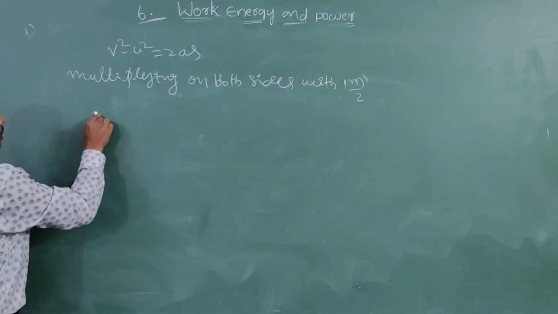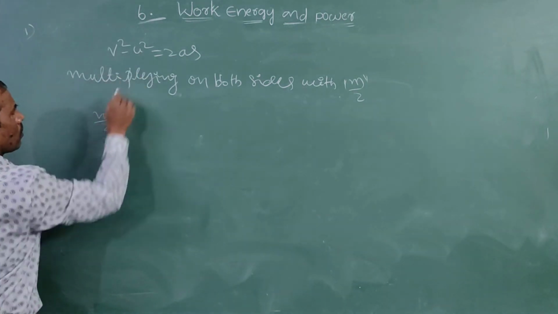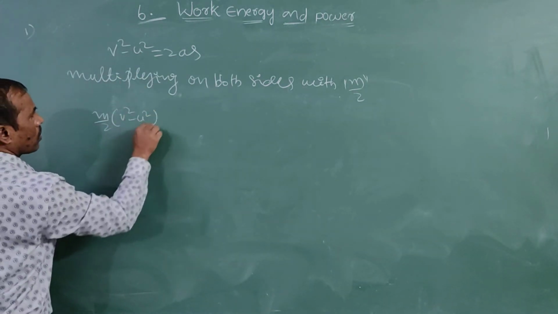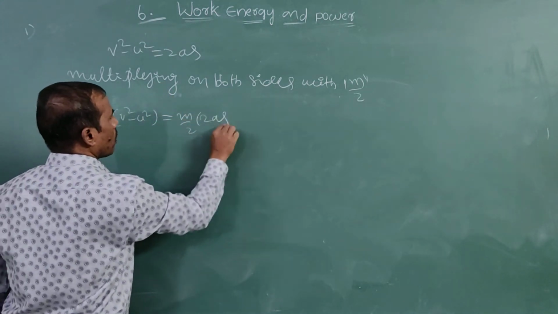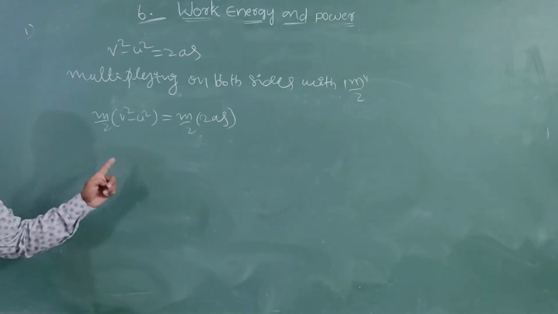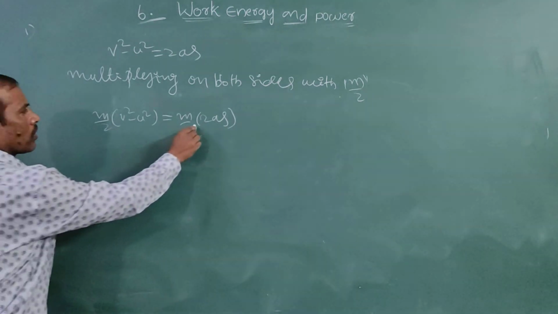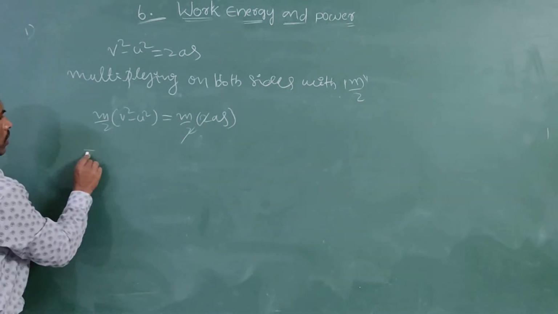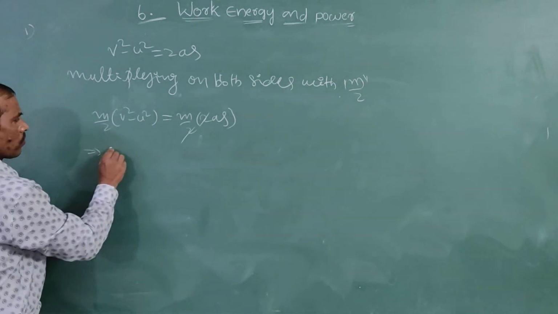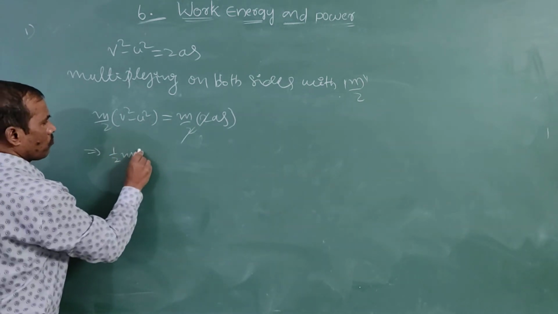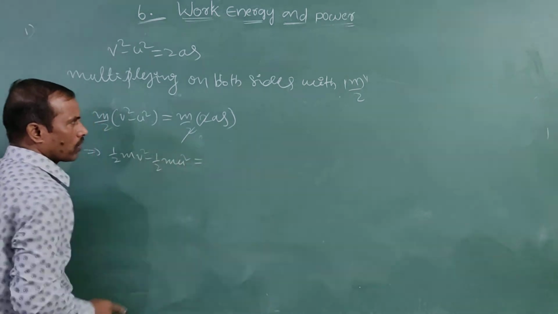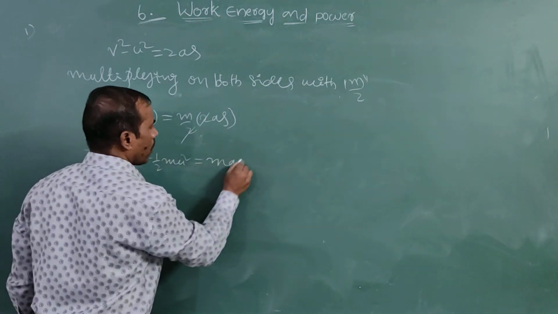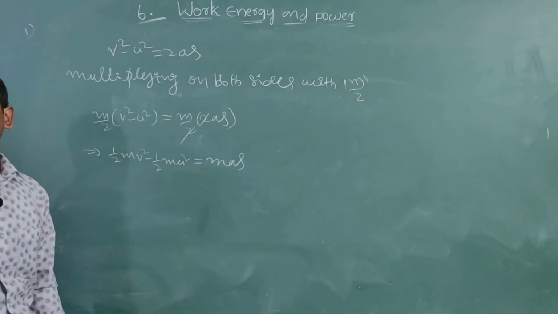Now m by 2 into v square minus u square is equal to m by 2 into 2as. Any terms cancel? The 2 gets cancelled. That is equal to 1 by 2 m v square minus 1 by 2 m u square, which is equal to m a s.